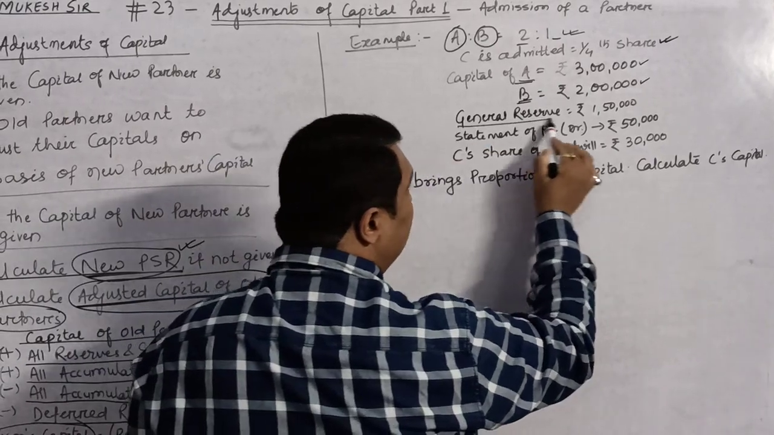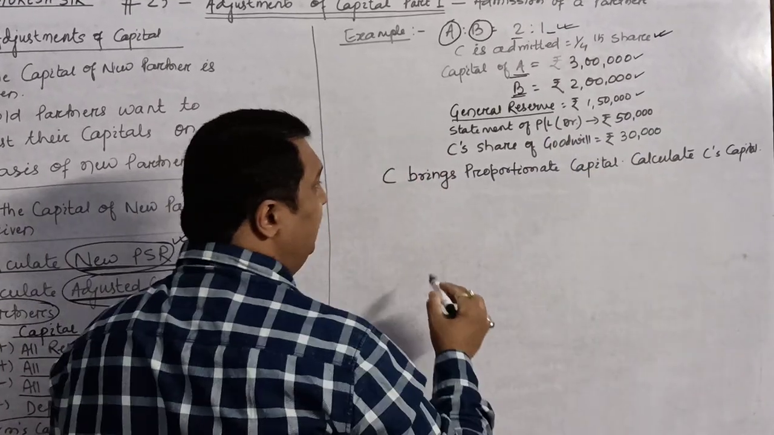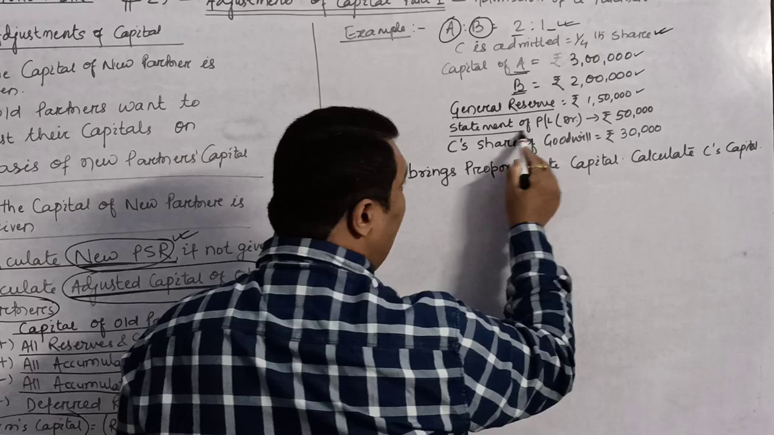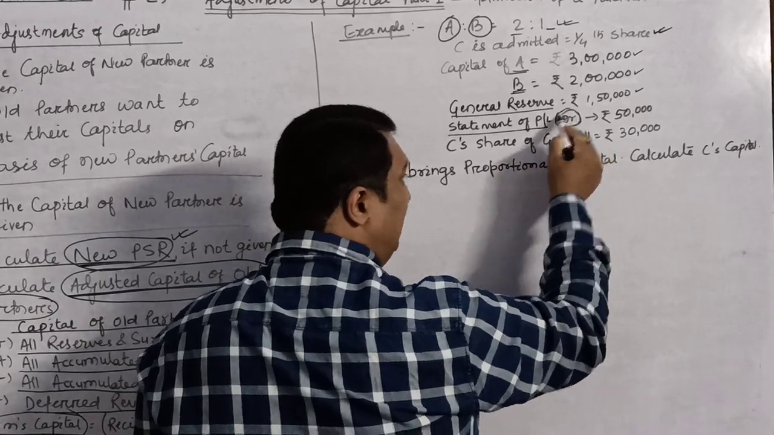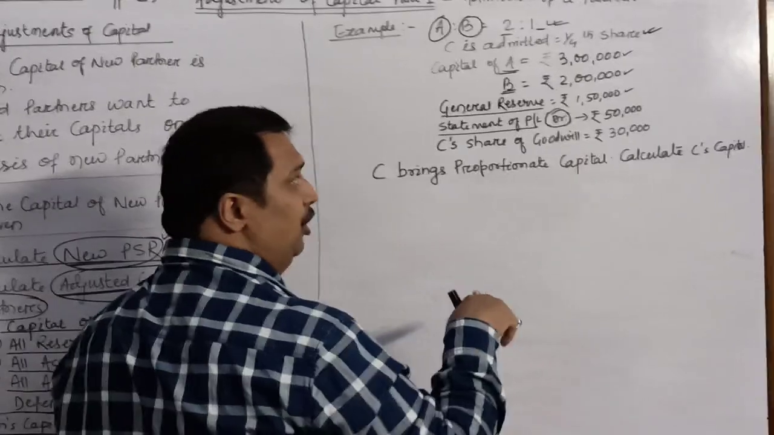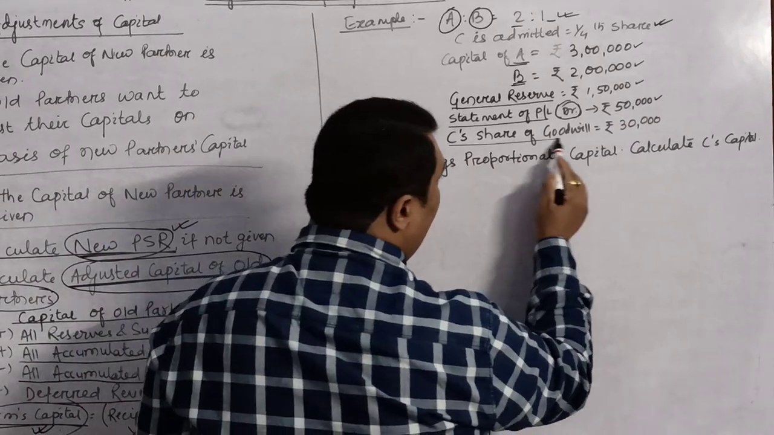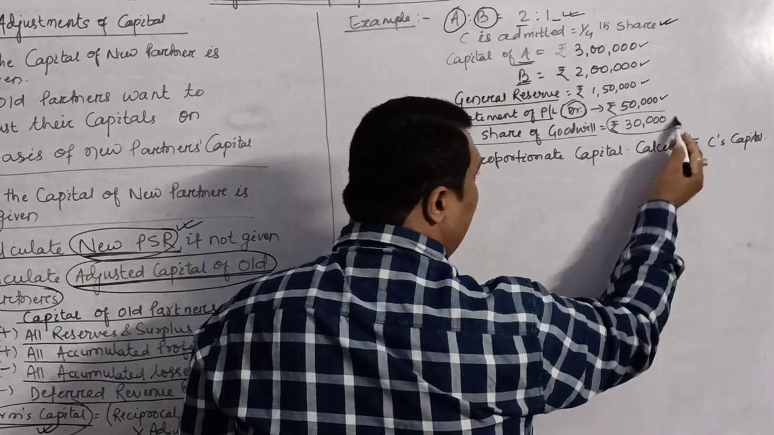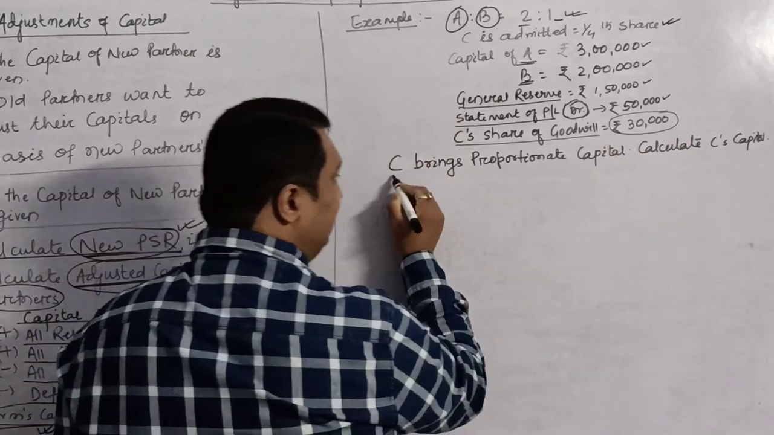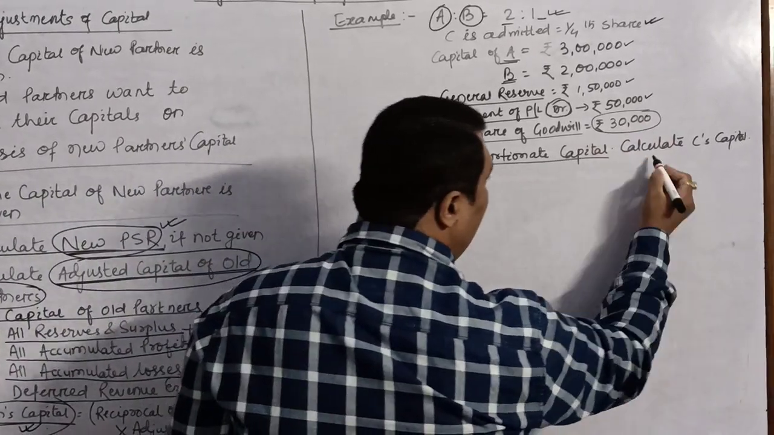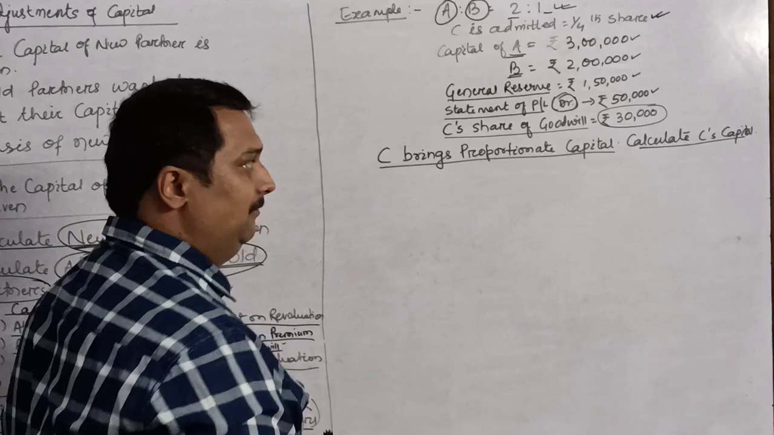There is a general reserve of 1,50,000. There is also a statement of profit and loss, debit balance. Debit balance means it's a loss of rupees 50,000. And then C's share of goodwill is estimated at rupees 30,000. C brings proportionate capital, calculate C's capital.